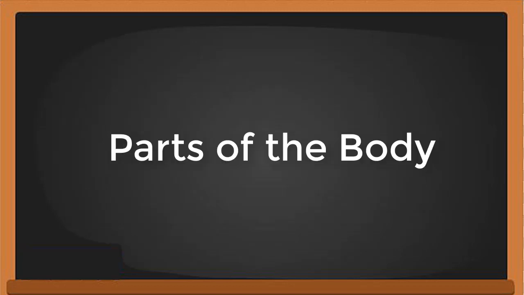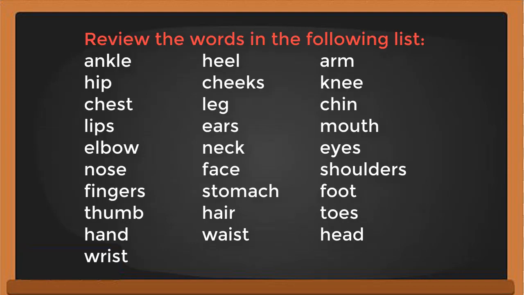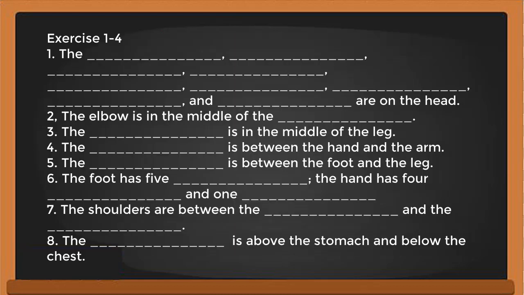Okay, now let's move on to the parts of the body. You can review the words in the following list: ankle, heel, arms, etc. And then fill the exercise 1 until 4.